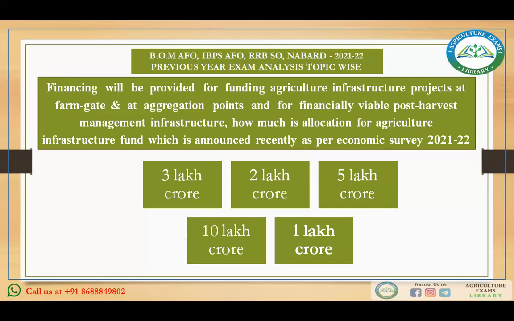Again, there was also financial assistance for the National Animal Disease Control Program and the Animal Husbandry Infrastructure Fund, that is 15,000 crore. Operation Green has been extended from tomato, onion, potato to total. Then regarding the allocation of the agriculture infrastructure fund, that is 1 lakh crore rupees.